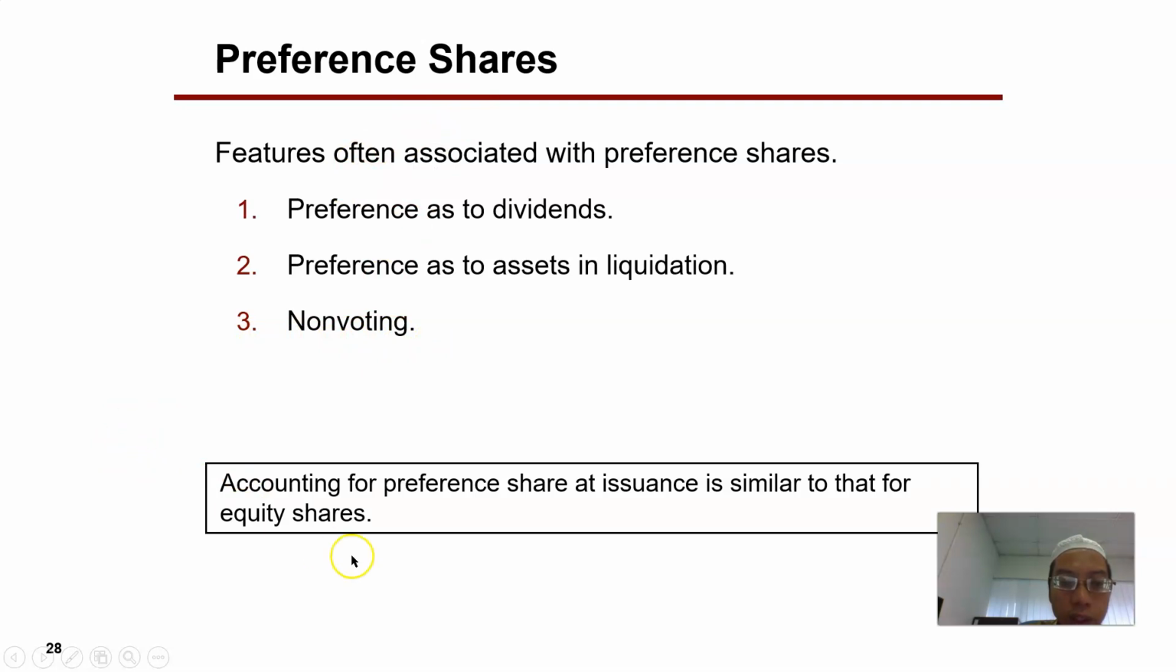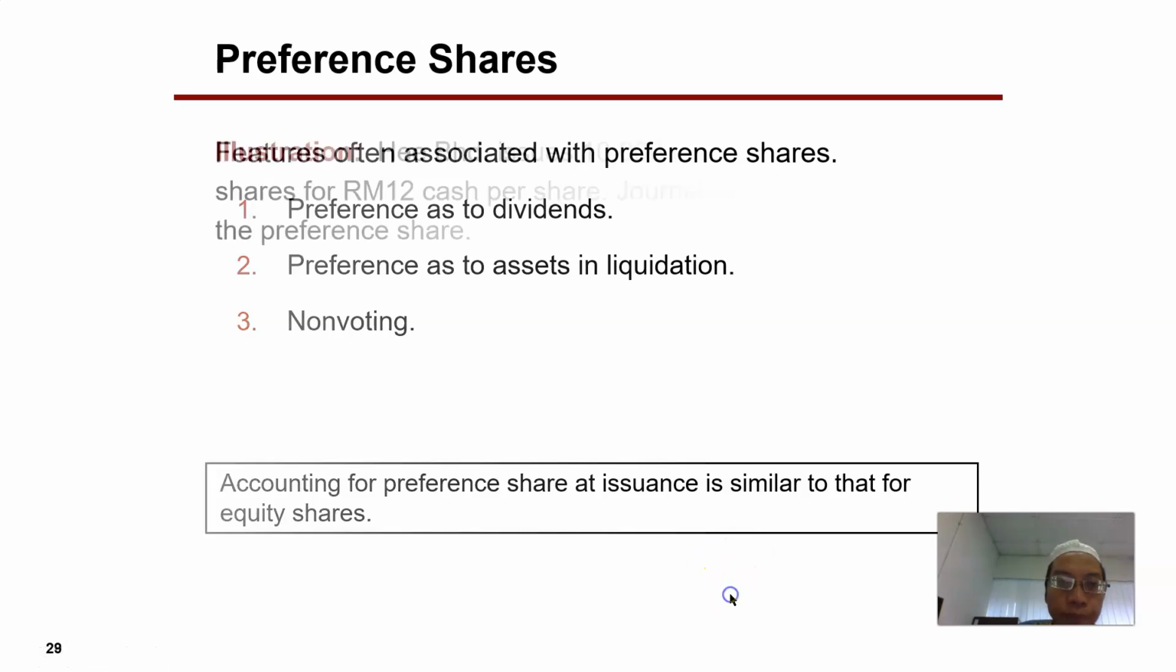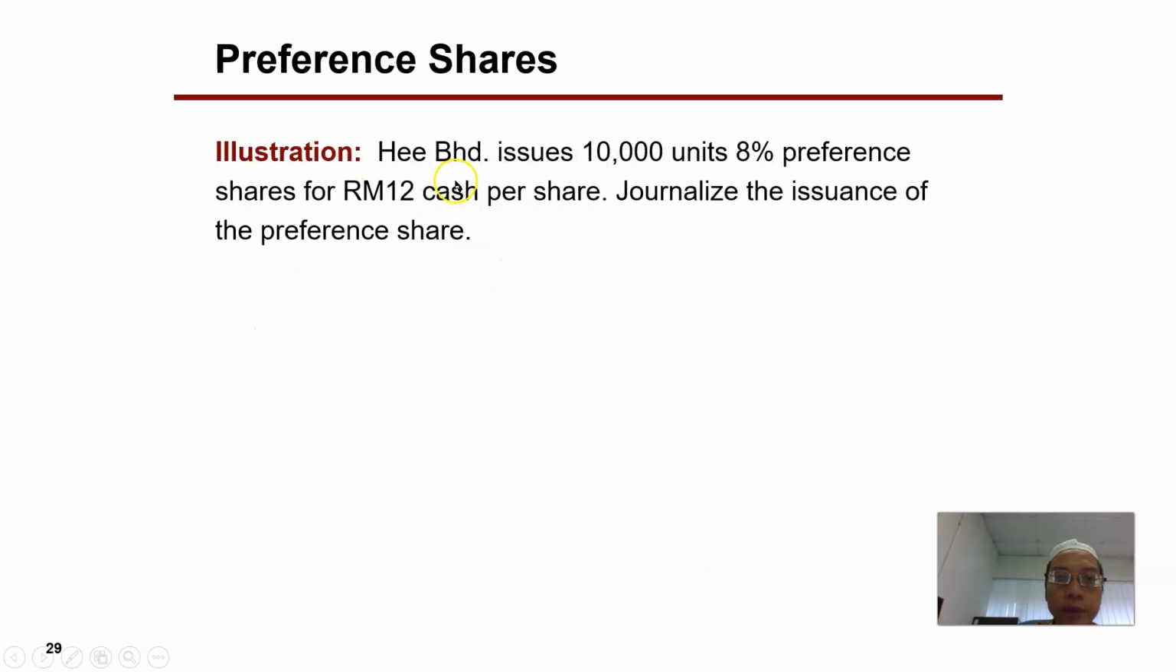In terms of the accounting, whenever preference shares is issued, it is similar to the issuance of equity shares like the examples we've shown before. So for example here, Berhad issues 10,000 units of 8% preference shares. 8% here refers to the dividend, a dividend that usually being promised to preference shareholders whenever dividend is distributed. So Berhad issues 10,000 units of preference shares for $12 cash per share.